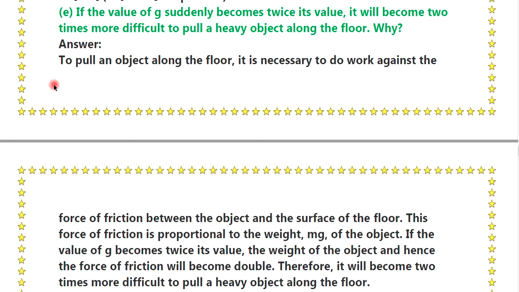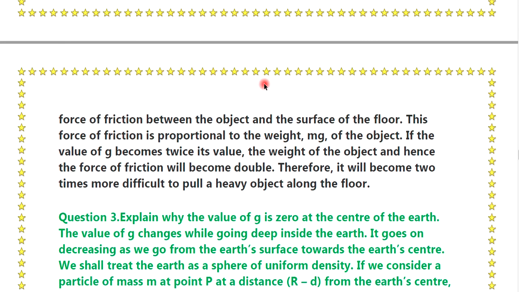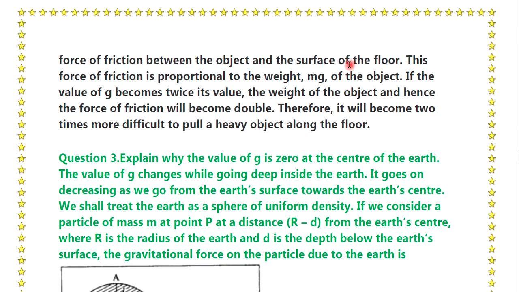Answer. To pull an object along the floor, it is necessary to work against the force of friction between the object and the surface of the floor. This force of friction is proportional to the weight mg of the object. If the value of g becomes twice its value, the weight of the object, and hence the force of friction, will become double. Therefore, it will become 2 times more difficult to pull a heavy object along the floor.